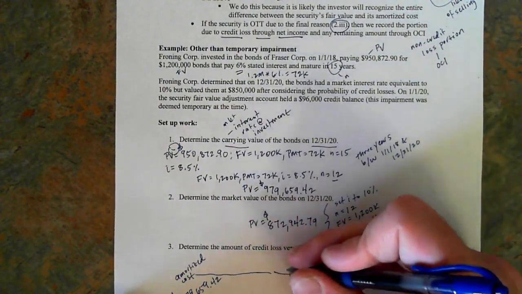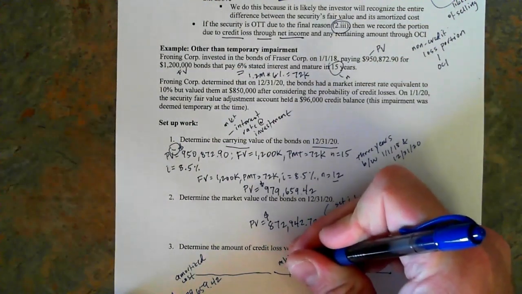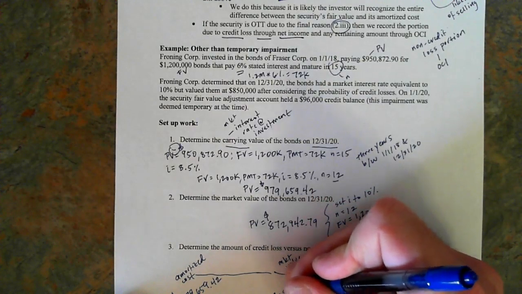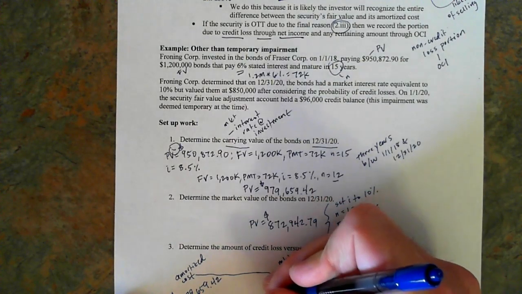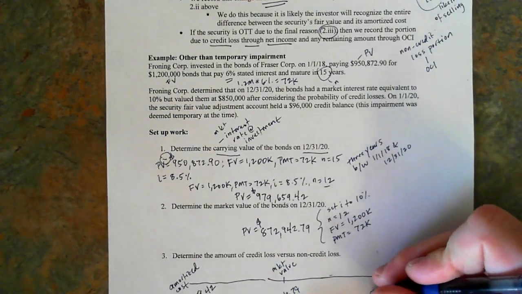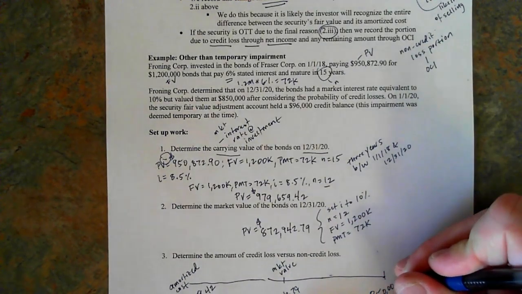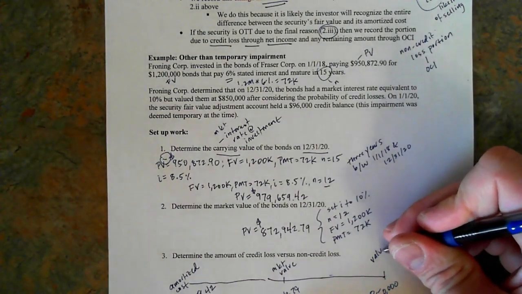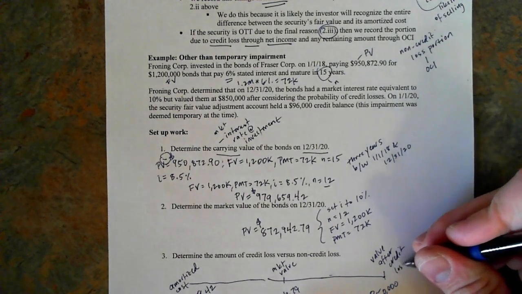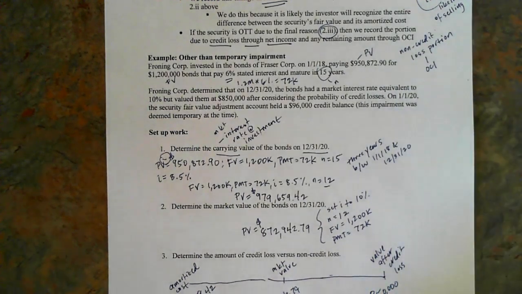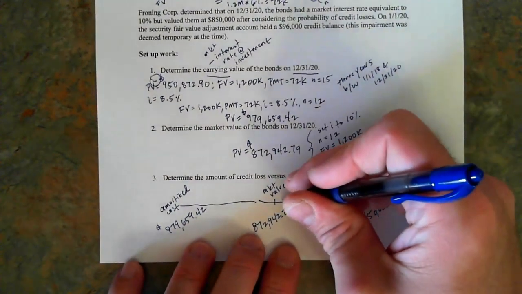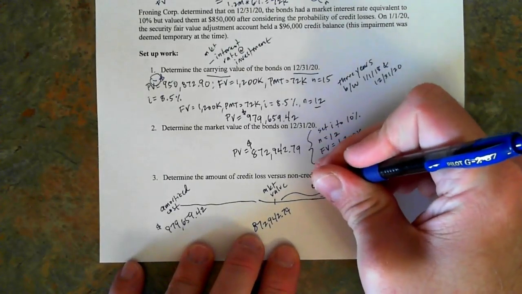This is what we determined in 2, $872,942.79. And then we had the value after we consider credit losses. So that was 850. So if this is the value after credit loss assessments, then really, we could break this up as, well, this portion here is going to be my credit loss.